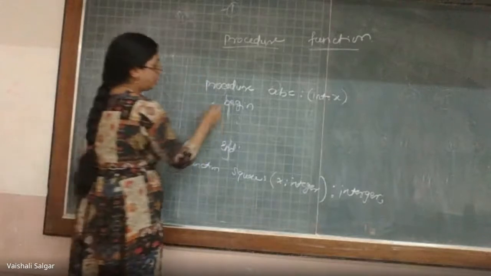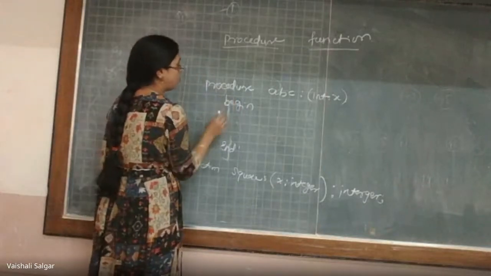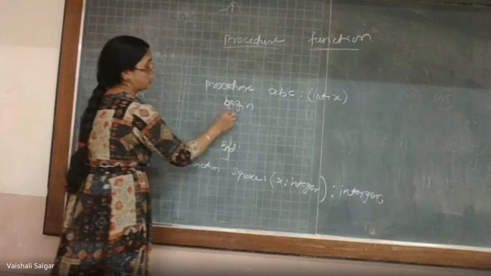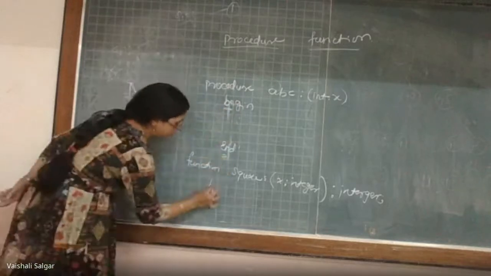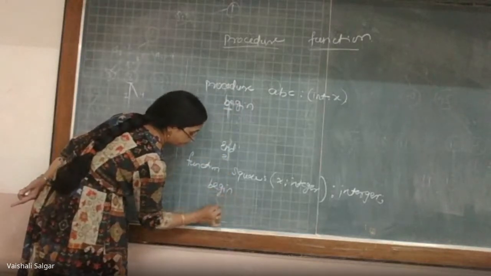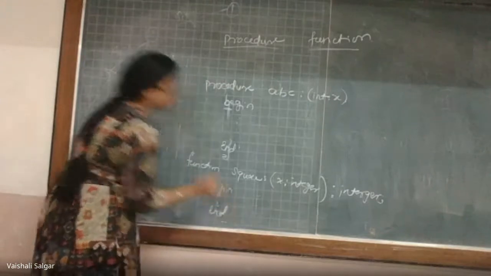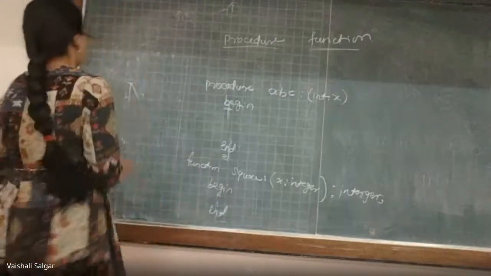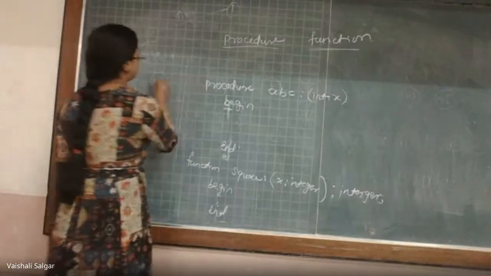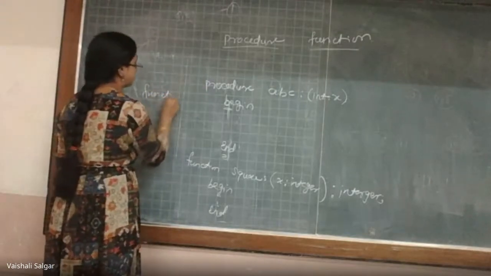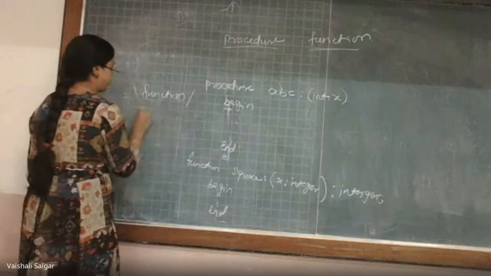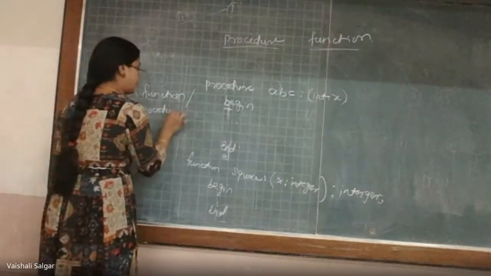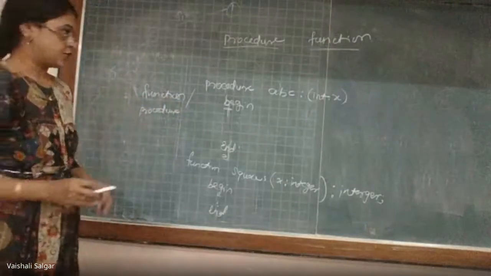Over here we have seen the function body or the procedure body is always enclosed with begin and end statements in Pascal. Whereas in C programming, there is no different concept of procedure. Procedure and functions are the same in C programming. It is called either a procedure or a function, right?